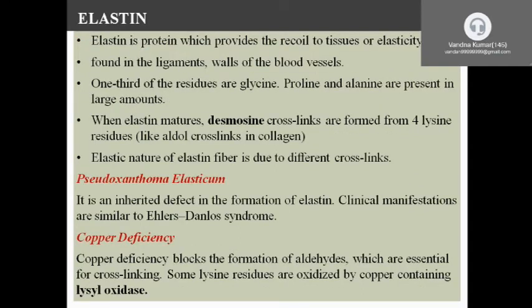Second structural protein is elastin. It gives the tissue elasticity. It is found mainly in ligaments and the wall of blood vessels like aorta. It helps to retain and release the shape of the tissue. It maintains the elasticity.